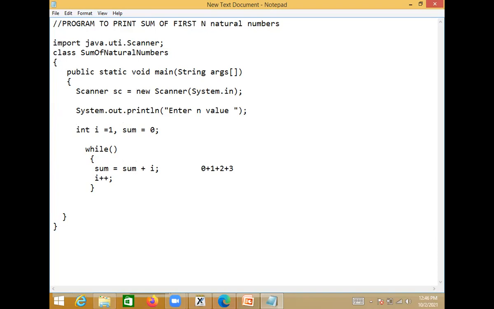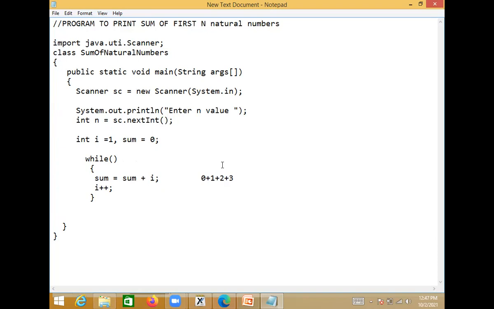Now you read that into the variable n is equal to sc.nextInt method, which we should call. If the user enters 5, then the first 5 natural numbers we should calculate here. So how is the condition framed here? Until i value becomes equal to n, that means i less than or equal to n.